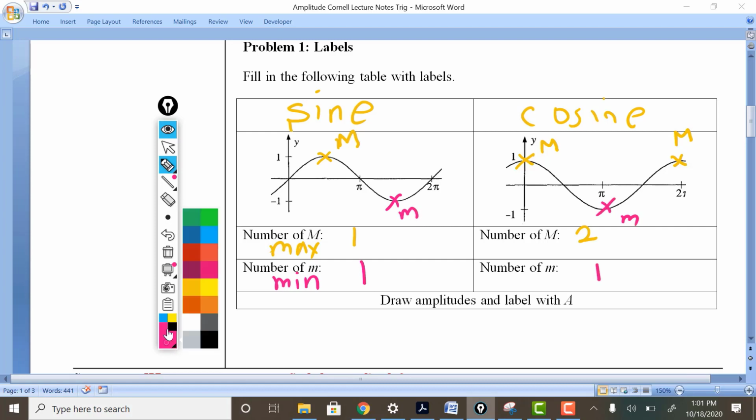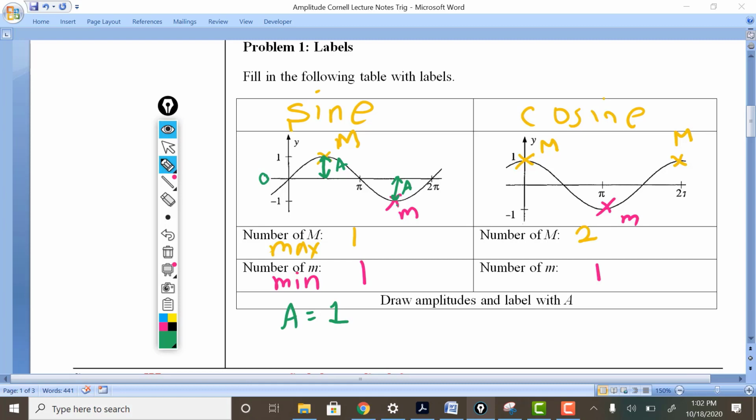Let's draw the amplitudes and label them A. In this case, the amplitude is going to be from this reference line to the highest point. That's an amplitude. This also happens to be the amplitude right here. You'll notice that in each case, it's a distance. If you think of this as a number line, and this is your 0, from here to the maximum point is a length of 1. From 0 to the minimum point is also a length of 1. So in this case, the amplitude for this sine graph is going to be 1.